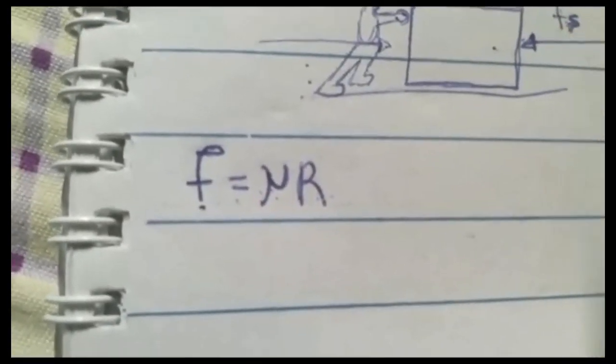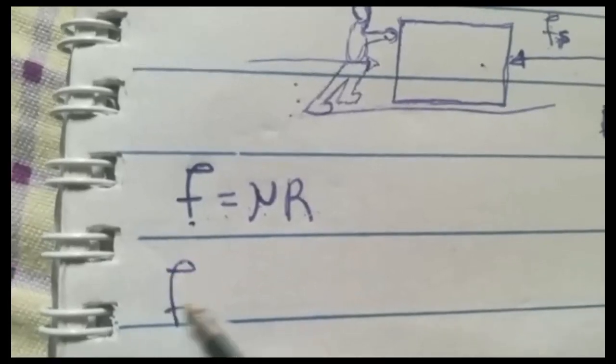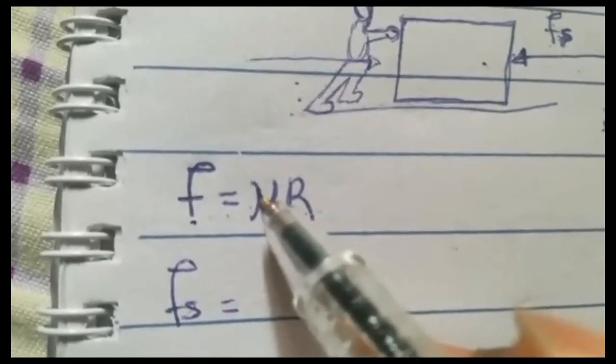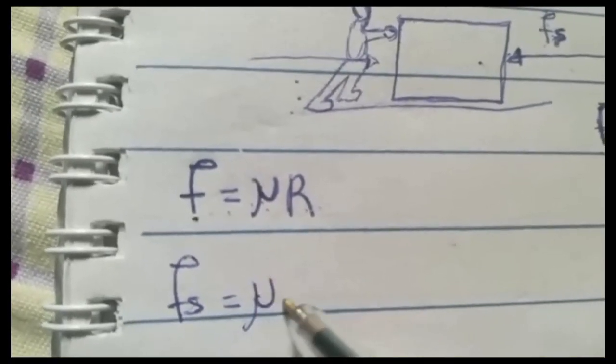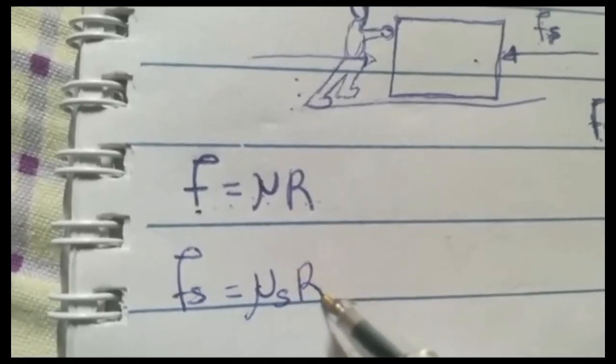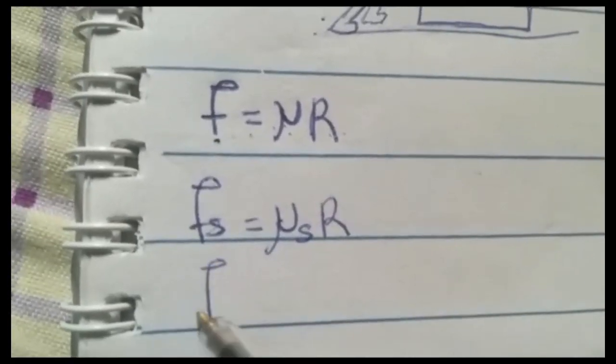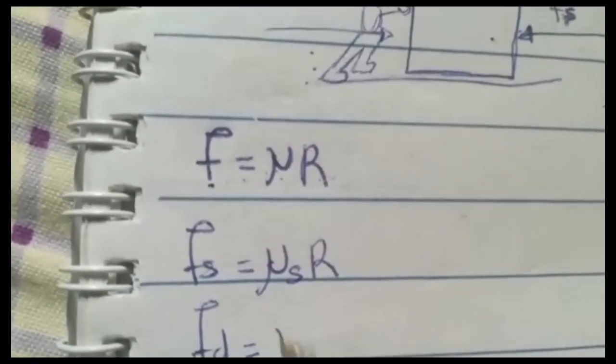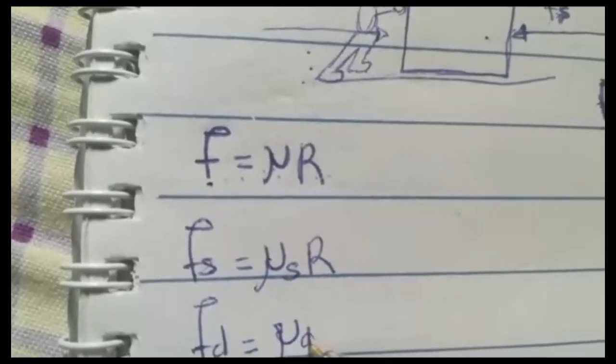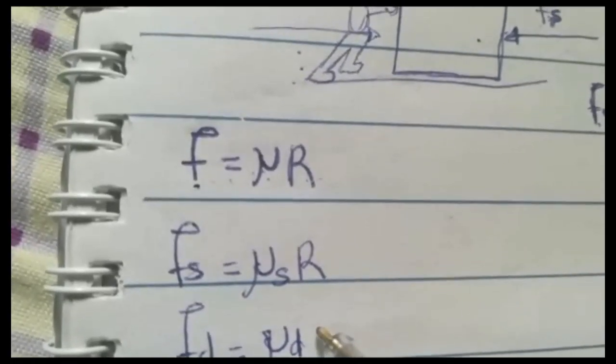So now for static friction, we can write Fs equals coefficient of static friction mu s times R. While for dynamic, you can say Fd is going to be equal to mu d times what?